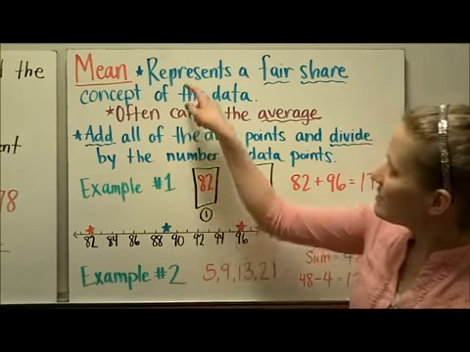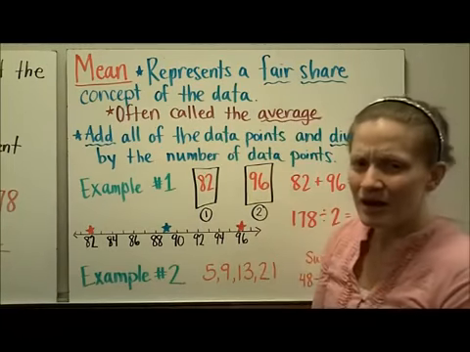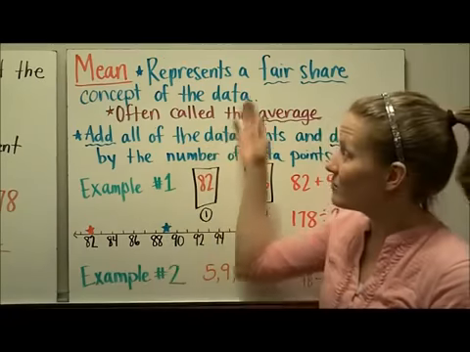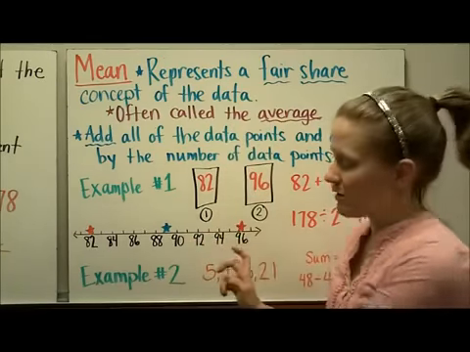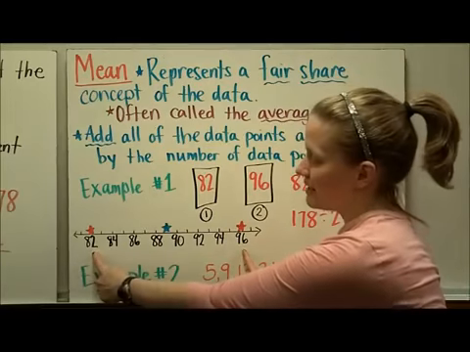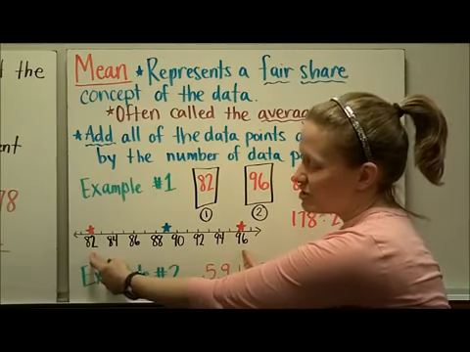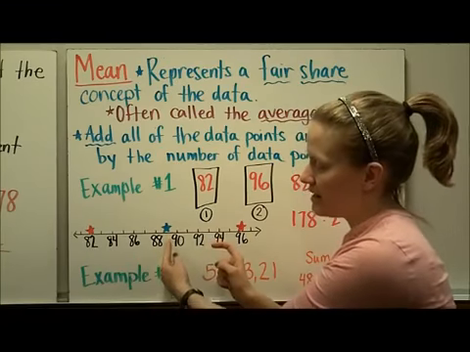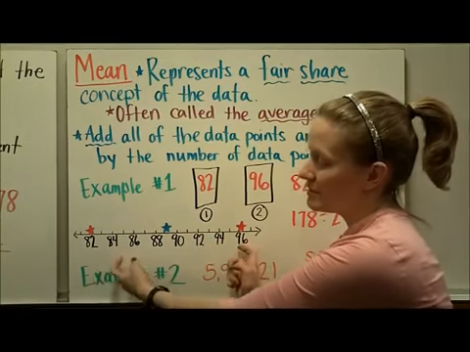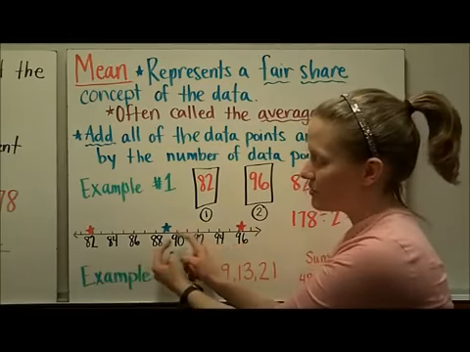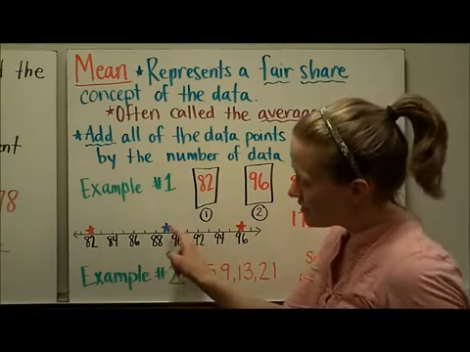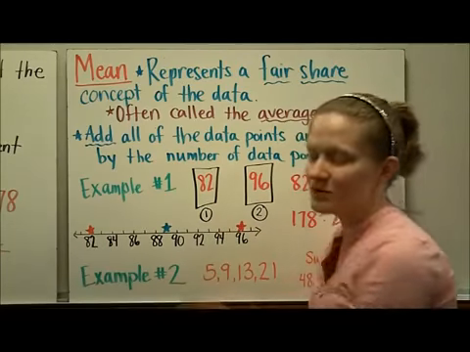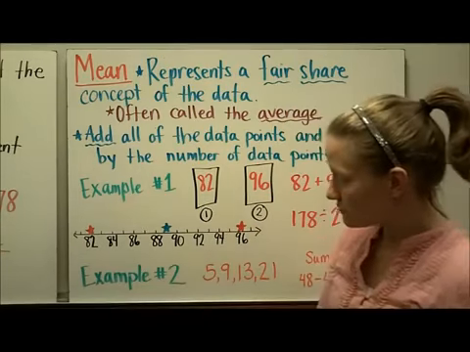And the reason that it says up here that it's a fair share, we always talk about fair share when we're dividing, so there's where that comes from. But here's a picture of it. You can see 82 and 96, and that we are sharing them, sort of meeting at a midway point in 89. And you can see with just two data points, it's easy to see that the mean represents a number right in the middle of the data points that we have. So it's a fair share halfway between either of those data points.